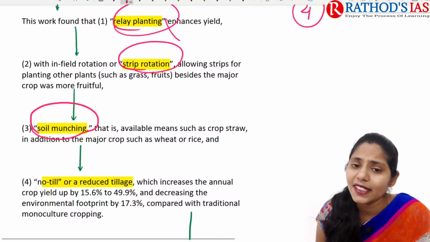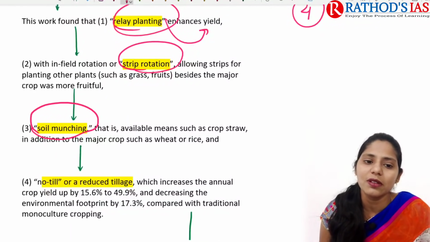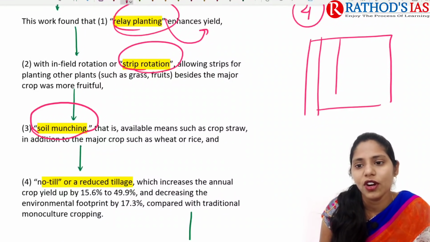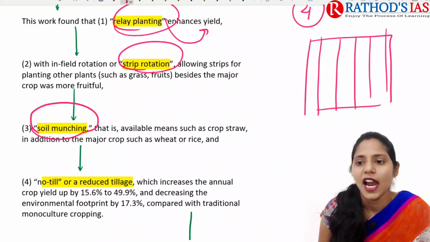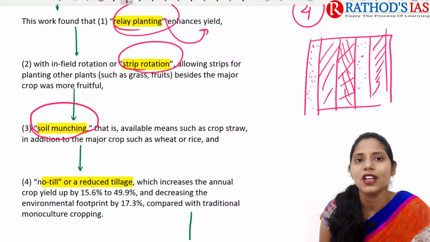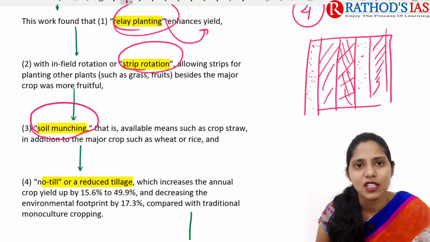Here relay planting says that it mainly increases yield. And if you are talking about strip rotation, it means if you take a piece of land, we divide this piece of land into different strips, and in one strip we grow one crop, and in another strip a different crop. So like that we go alternately. Or we can say that we divide this land into strips and plant, for example, grass in one row, fruits in one row, etc.